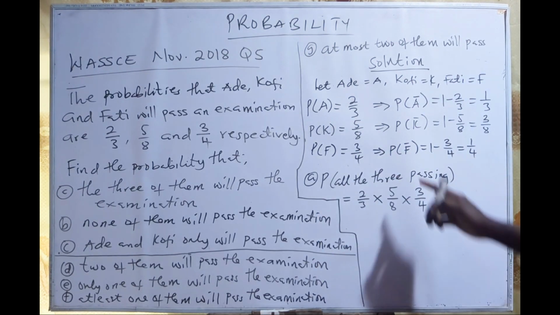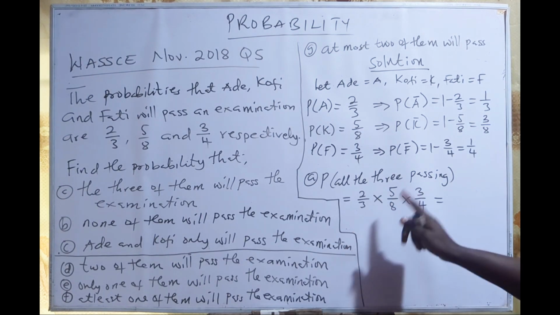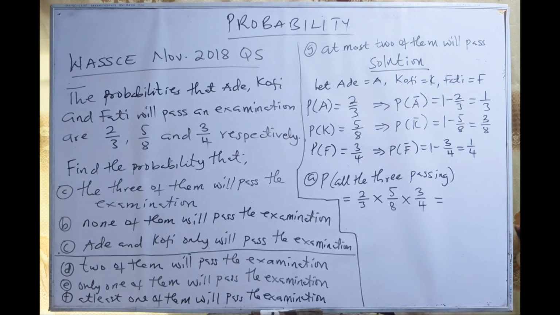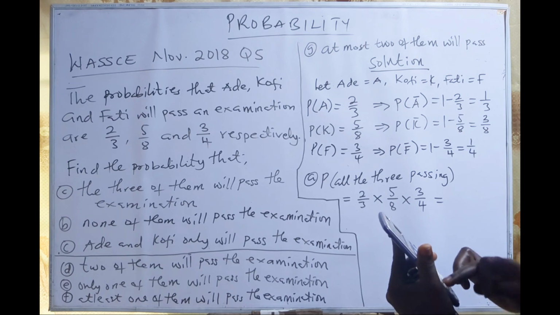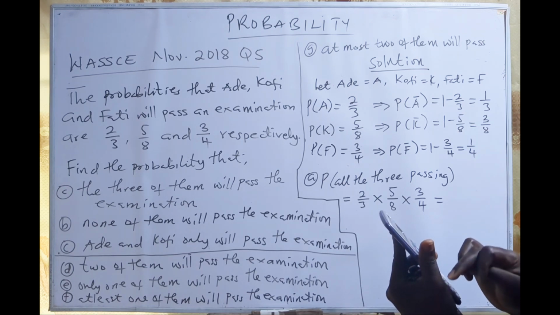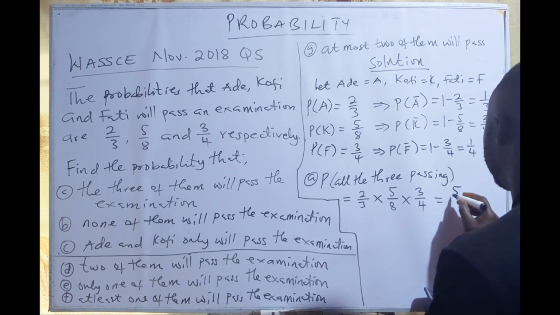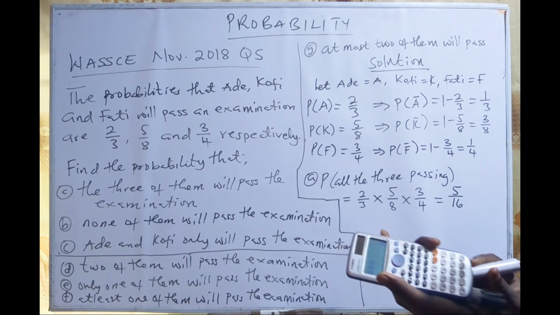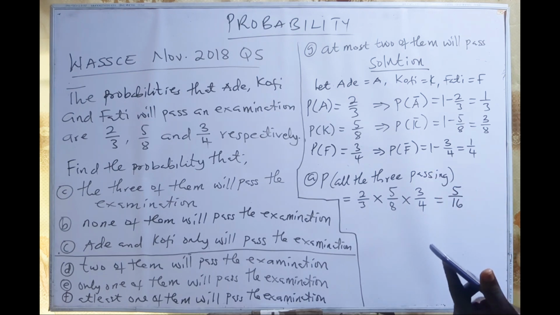So all the 3 will pass. This is how your answer will be. Ade will pass, Kofi will pass, and Fatih will also pass. So 2 on 3 times 5 on 8 times 3 on 4, and that will give us 5 on 16. So that is the probability that all the 3 will pass. So we are done with the A. Let's go to the B.